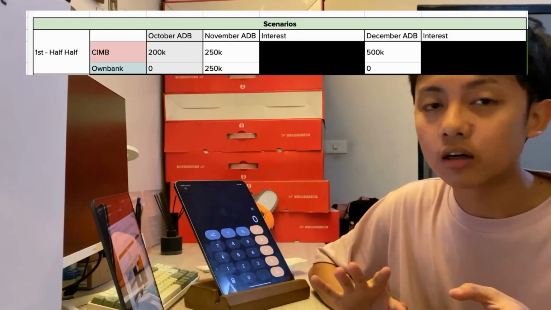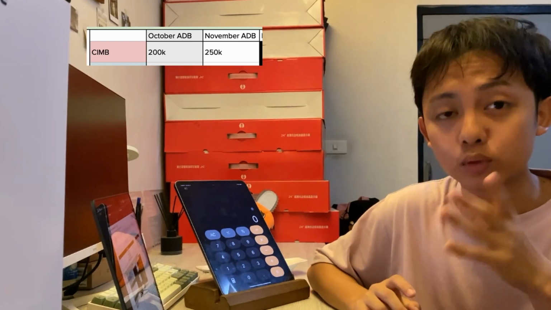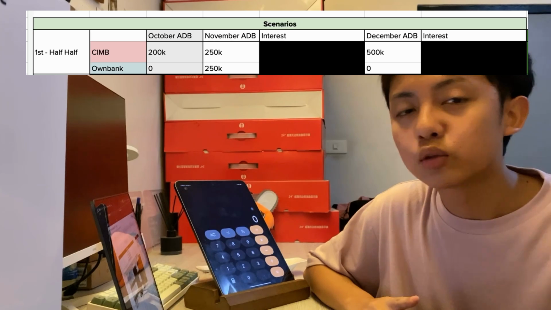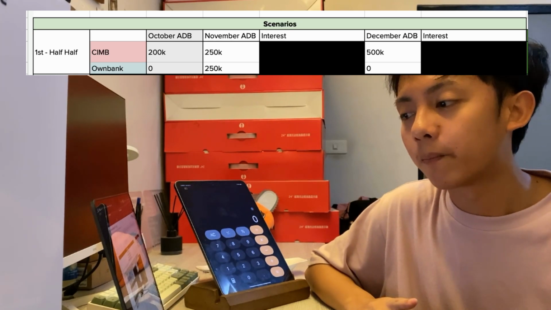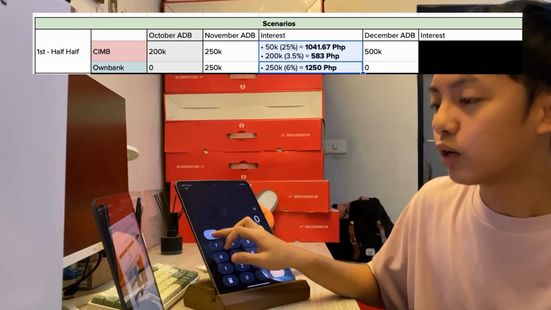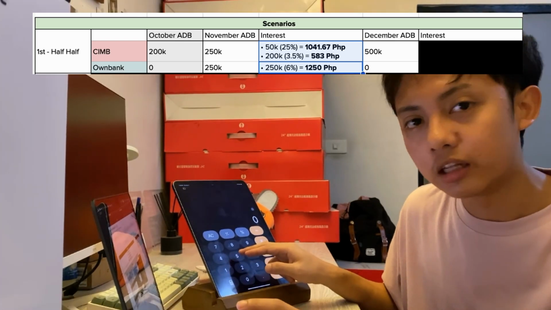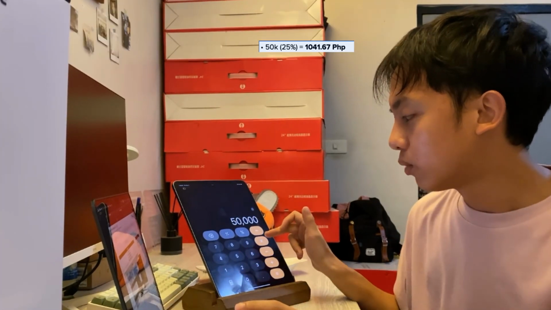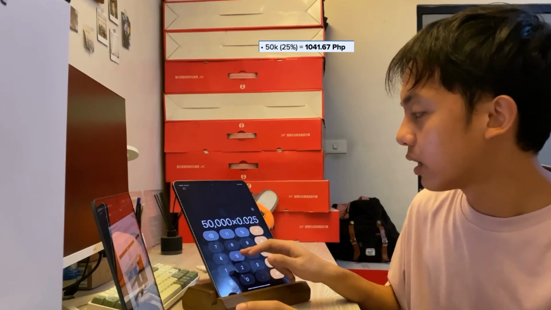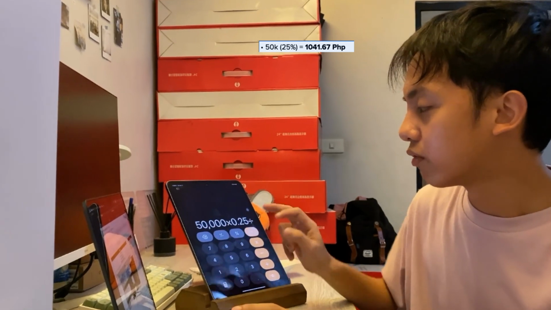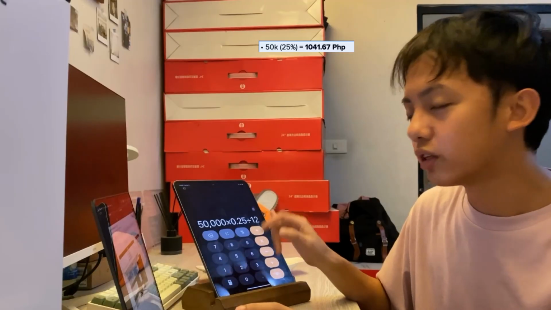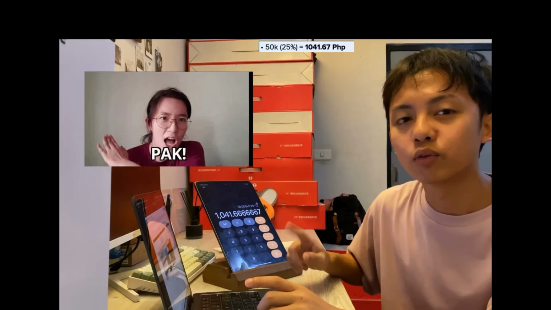Let's begin. First scenario is basically half-half. So we have 200k sa October ADB. We take advantage of the 50k promo. Then the other 250 will be on Ownbank for November. 50k times 25% equal to 1,041.67 PHP. So to show you, take the average daily balance, which is 50,000, multiply it by the interest, 25%. And don't forget to divide by the number of months in a year kasi per month siya. So divided by 12 equals 1,041.67.